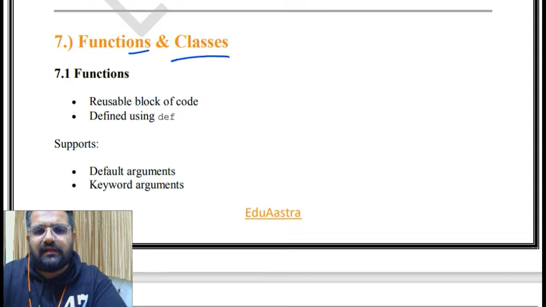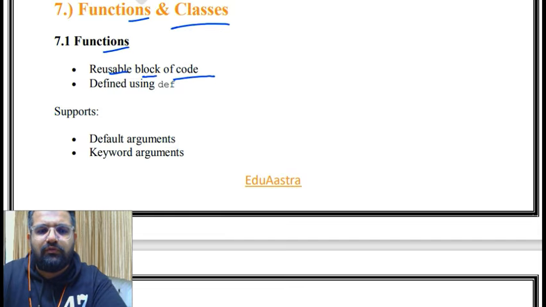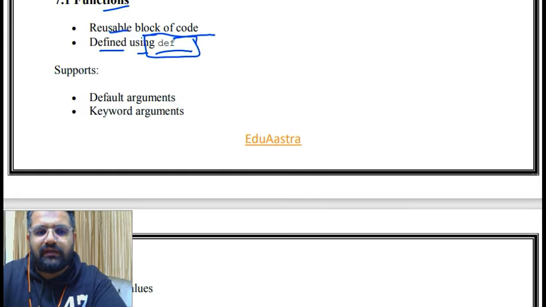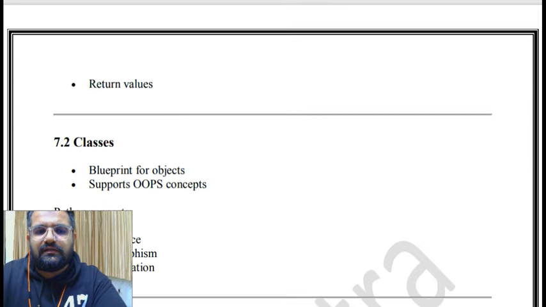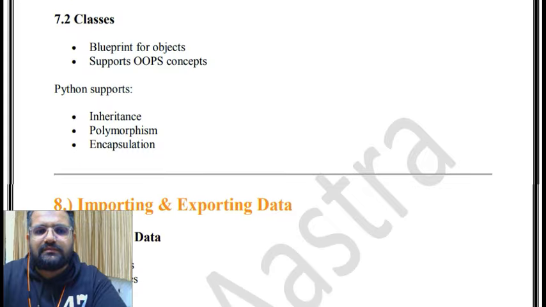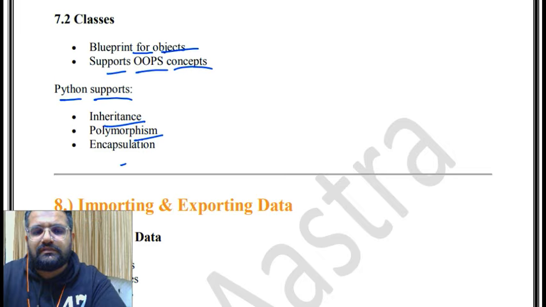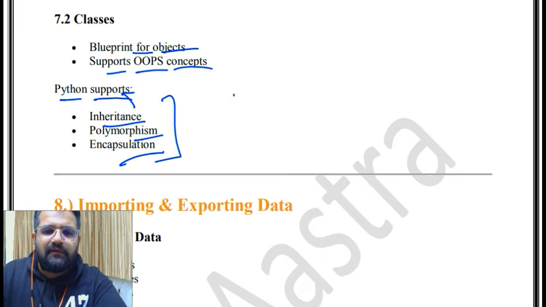Then functions and classes. Functions are a reusable block of code defined using def, and support default arguments and keyword arguments, and return values. Then classes are a blueprint for objects, supporting object oriented programming concepts. Python supports inheritance, polymorphism and encapsulation. Who supports all three? Python. Inheritance means to inherit, polymorphism is the same message in different types, encapsulation is to put things together in one place, that is encapsulation. And what was abstraction?